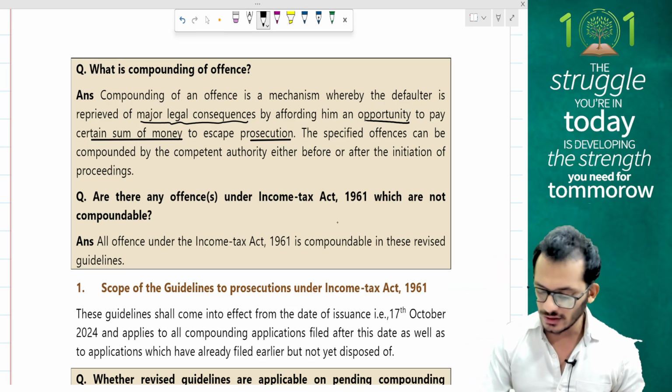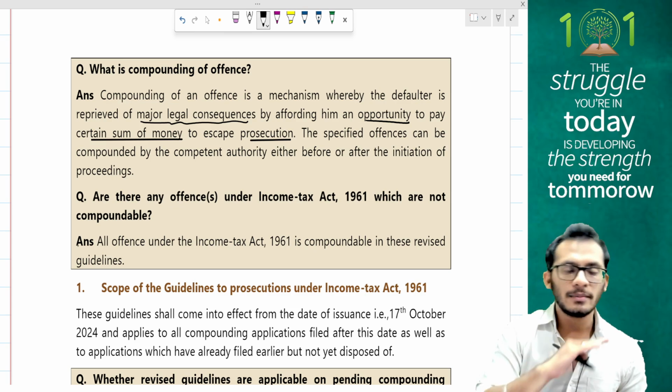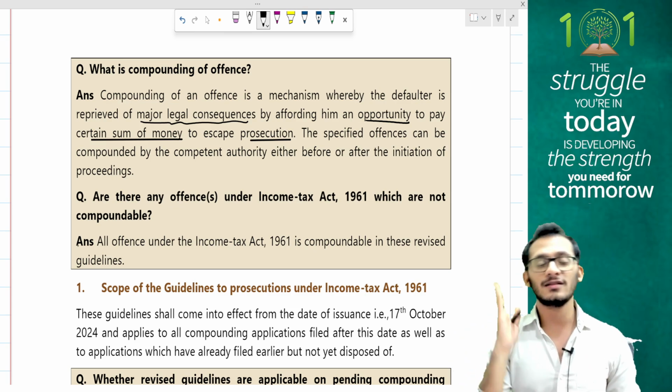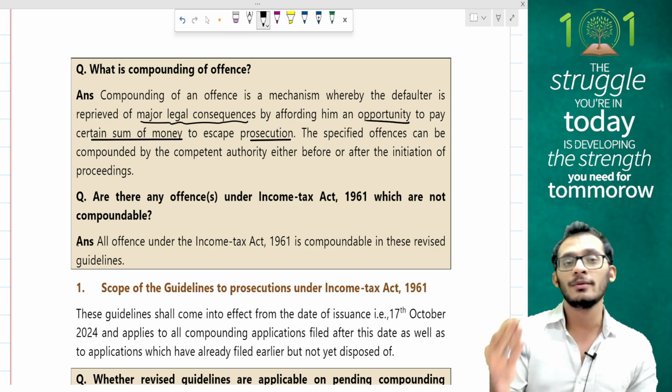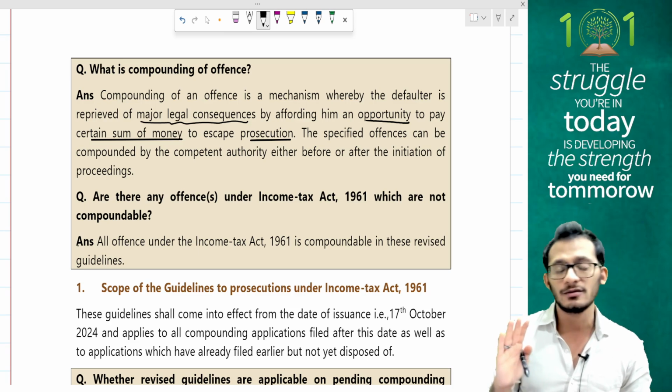Are there any offences which are not compoundable? No. In income tax, all offences are compoundable no matter how serious the crime is. If the officer is convinced that you are not going to make this mistake again, he can always compound the offence no matter who you are.